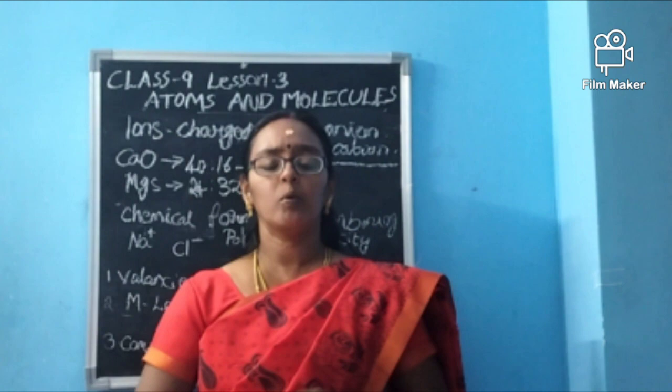When these metals lose one electron, a positive charge remains. So we say it has a positive charge. For example, sodium, Na plus, because it has the tendency to lose one electron and get a positive charge on its head. So this is about metals.